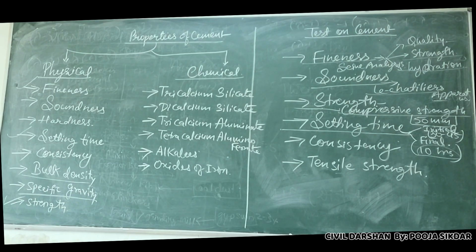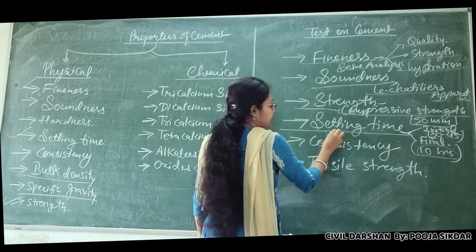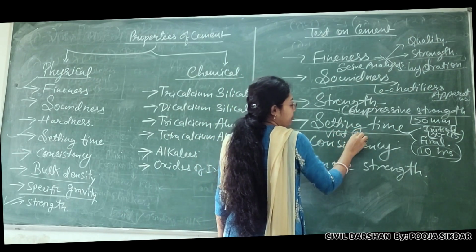After 10 hours we note by the scale how much penetration is done. If penetration is there, that means it has not achieved the final setting time. But if penetration is not there, that means the final setting time is achieved. Yes, that is your setting time test, which is done by the Vicat apparatus.